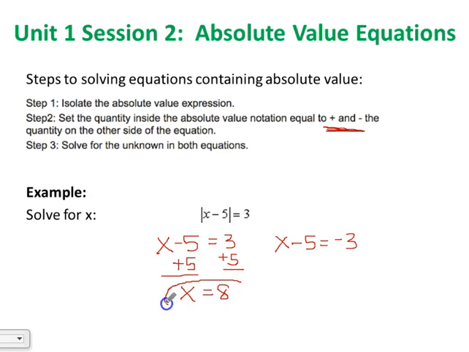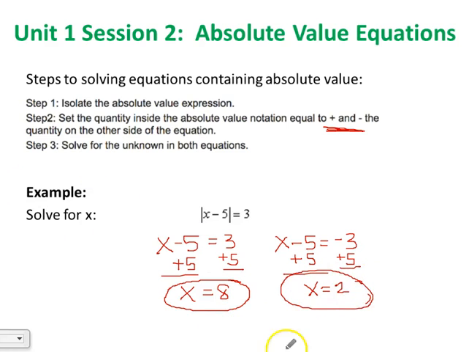So that's one solution. What's the other solution? Well, we're going to add 5 to both sides, but this time we're adding 5 to negative 3. Negative 3 plus 5 is 2. And that's our other solution.